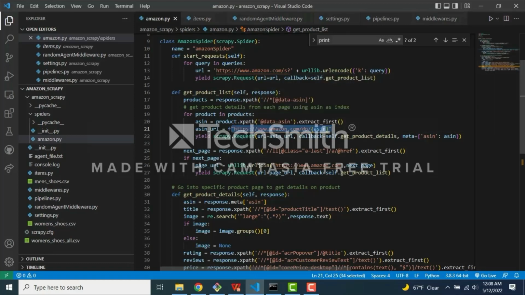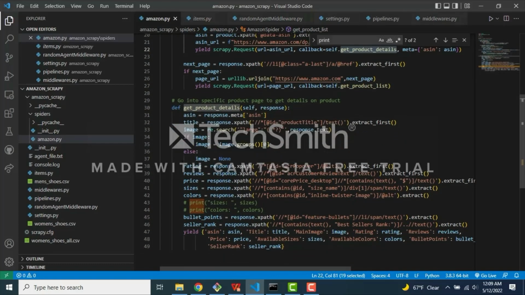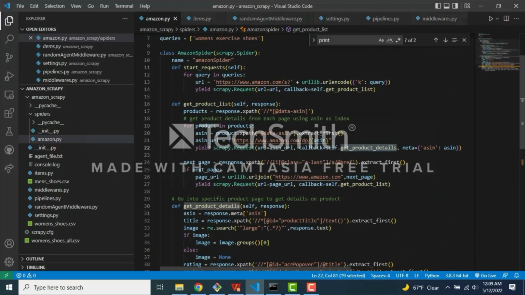I'm going to do another request on that page so that we can start scraping some of the details of those products. This is going to happen for every product, and then we're going to search to see if there's a next page. If there is indeed a page, we're going to be joining that page and then going back to the get product list function and repeating the same process for that page.